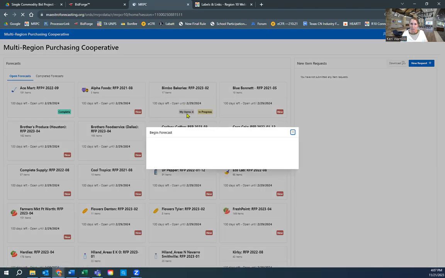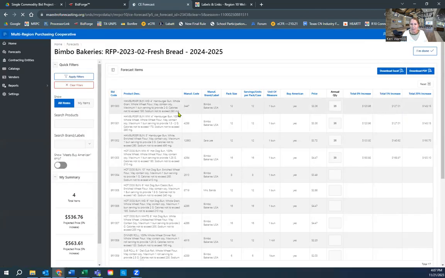See, I have 4 items. I'm going to go right back into Bimbo Bakeries, and it does look like it saved it, but just to make sure that it catches everything you're entering, make sure you see that cost analysis fly out to the right-hand side. And I will tell you, the great thing about this program is that when you're going through your administrative reviews, TDA is going to ask you for proof of forecasting, even on the co-op bids, and proof of cost analysis. You're going to download your report once you're done, and you're going to have both in one document. So you've literally checked 2 boxes by simply entering your estimated quantities, and you're not having to think too far.